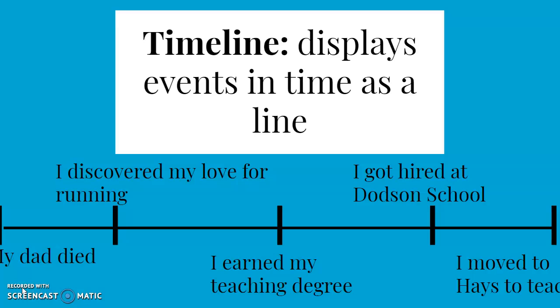So for me, I put my dad died on the left because that happened first. That happened when I was really young, like 11 years old. Then I discovered my love for running when I was in high school. After high school, maybe like 4 years after, I earned my teaching degree. And then right after I got my teaching degree, I got hired at Dotson School, and I got the opportunity to teach there for 3 wonderful years. And finally, just this summer, about a month ago, I moved to Hayes to teach. So these are 5 of the most important things that have happened in my life.